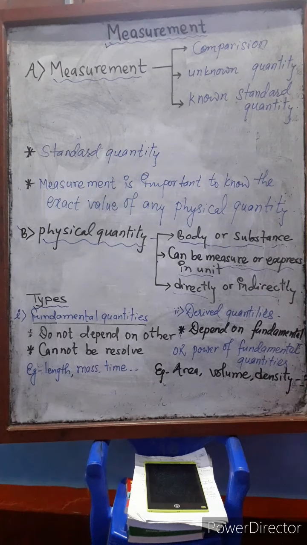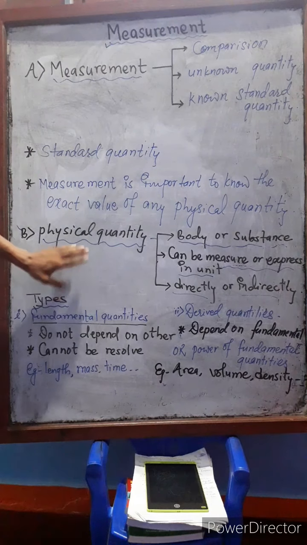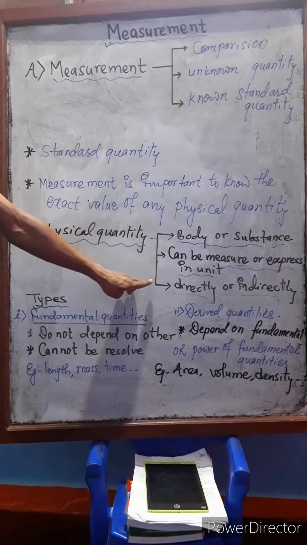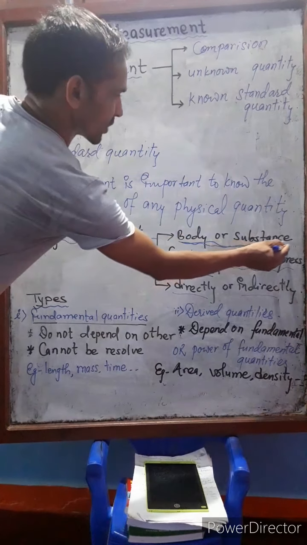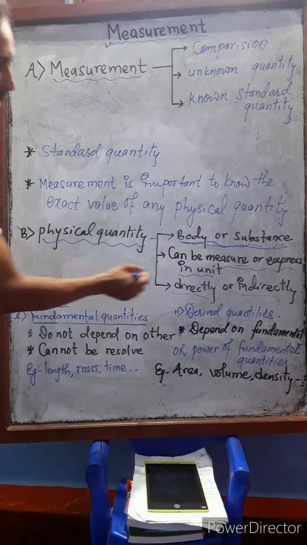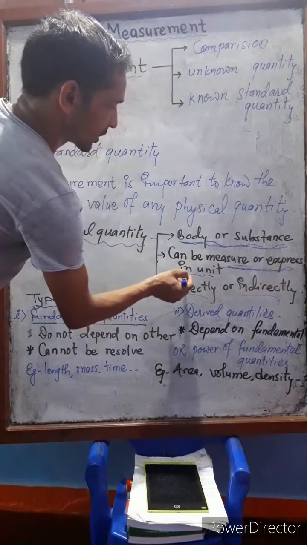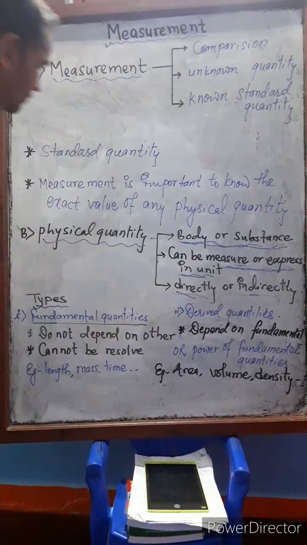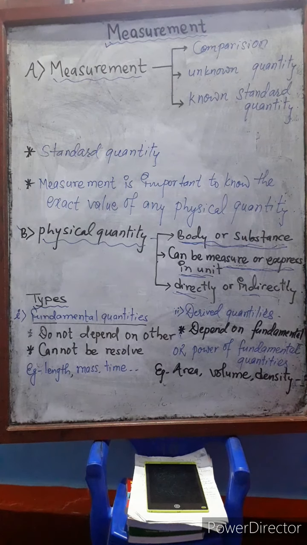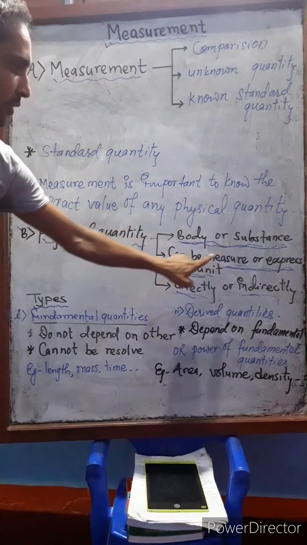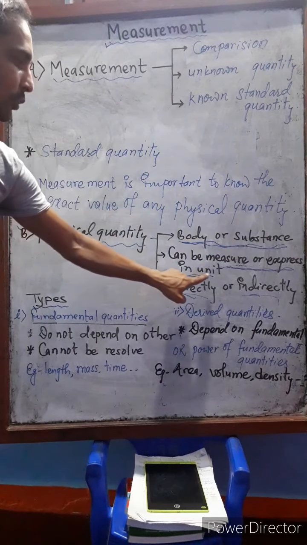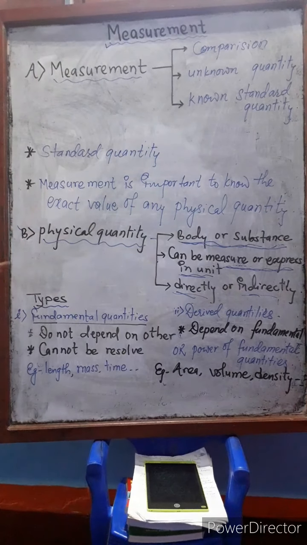How can we define physical quantity? To define any physical quantity, we must keep these 3 points in mind. The first point is body or substance. The second is that it can be measured or expressed in unit, directly or indirectly. Then the definition of physical quantity becomes: the body or substance which can be measured or expressed in unit, directly or indirectly.